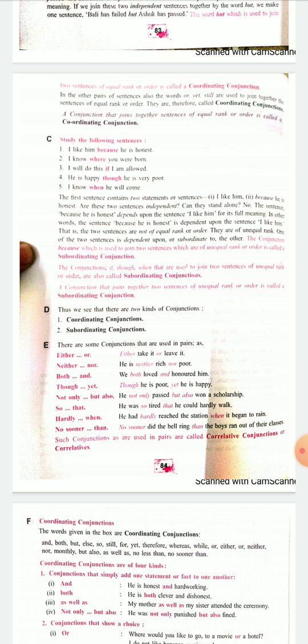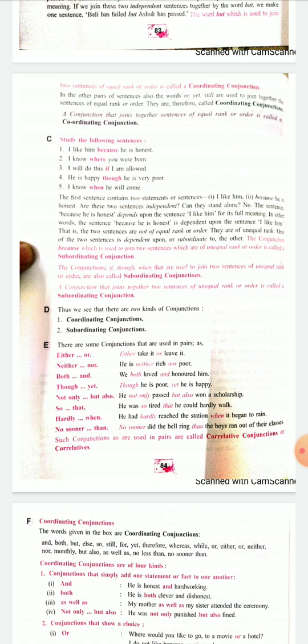We both loved and honored him. So both and, though yet, not only but also, very commonly used. He not only passed but also came first in the whole school. So not only but also. So that, hardly when, no sooner than, again very commonly used. No sooner did the bell ring than the boys dashed out of the class. So no sooner than. These are the conjunctions which are used in pairs.